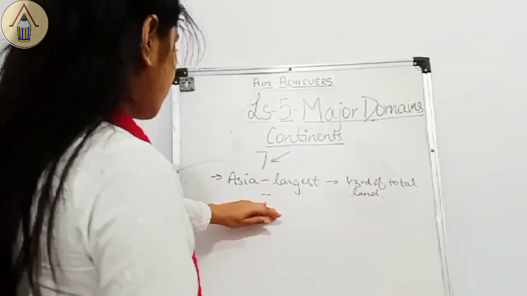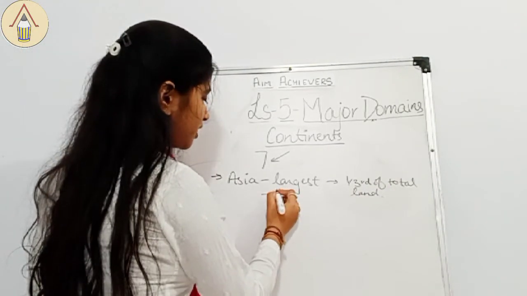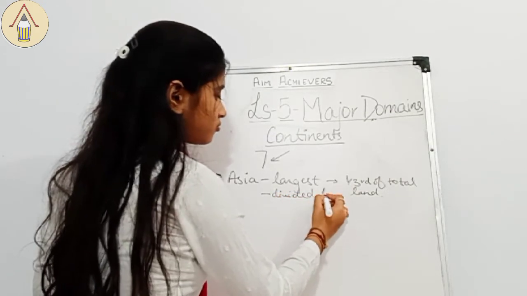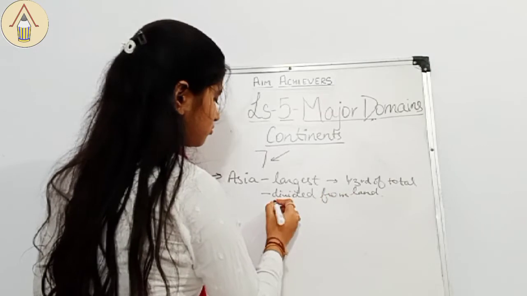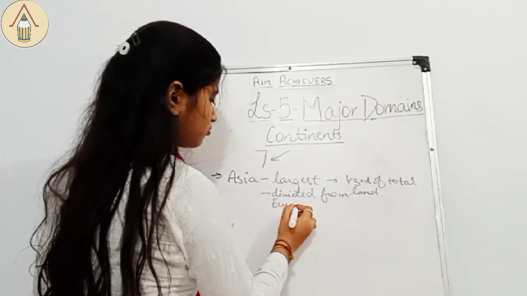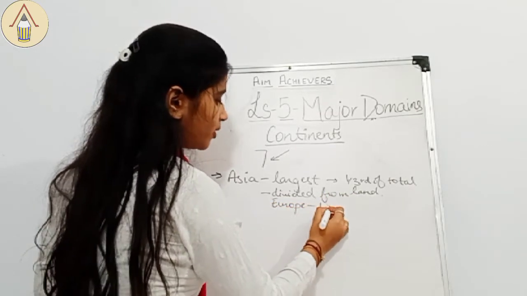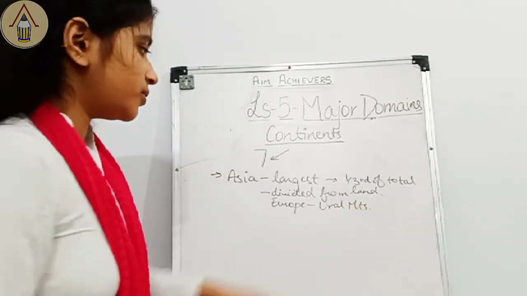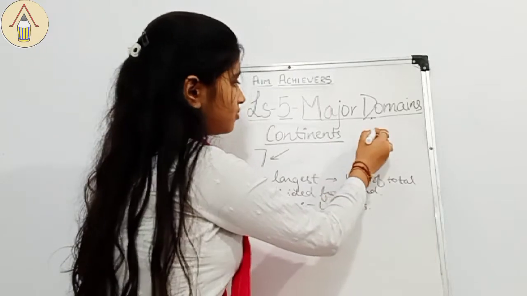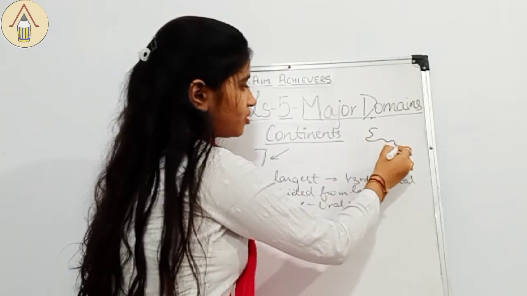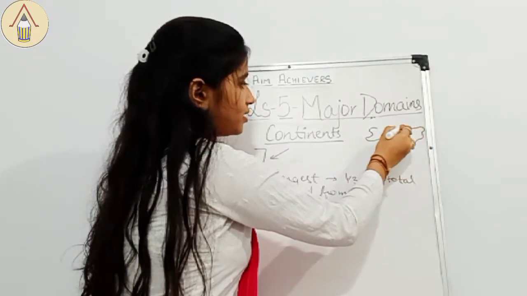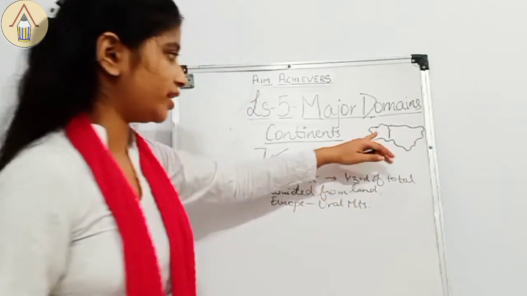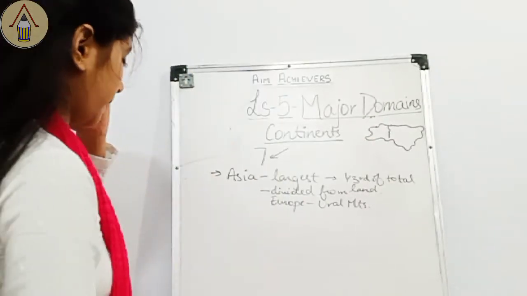Second thing is that it is divided from Europe through the Ural Mountains on the west side. So if this is Europe, I'm just drawing it roughly, and this is our Asia, somewhere here are the Ural Mountains which divide Europe from Asia.